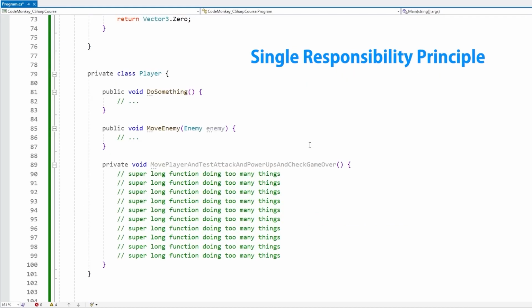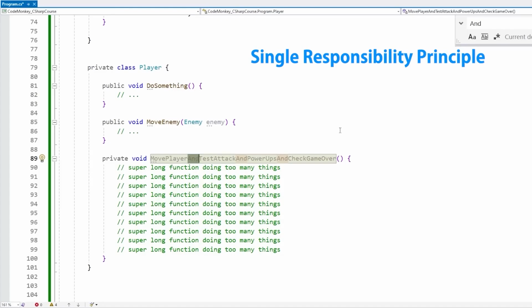One great principle is the single responsibility principle. This means that each class or function should do one thing and one thing only. So if you have a game and you have some kind of player class, you probably should not keep any kind of enemy logic directly inside that class. That should probably exist in a separate enemy class. Same thing for functions. Each function should do one thing and one thing only. Don't write 1,000-line functions that do 10 different things at once.